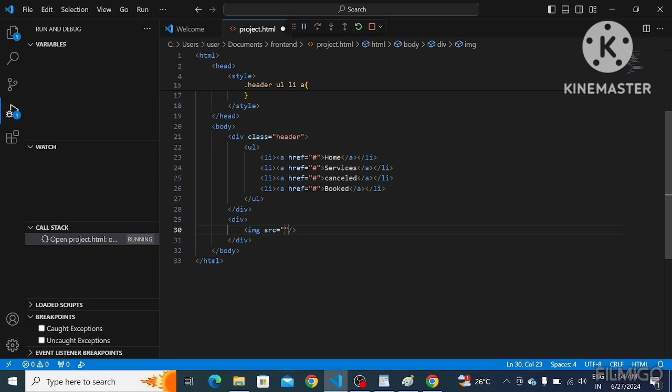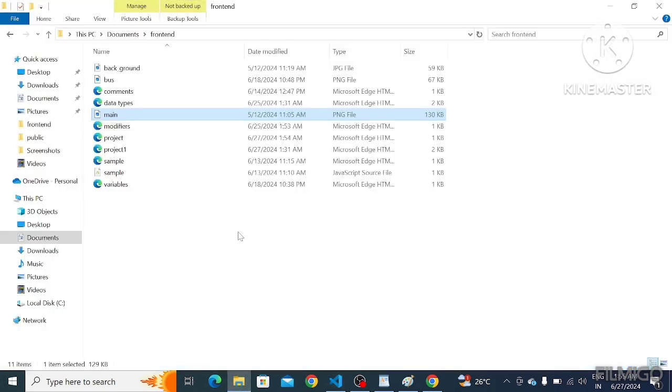In that src, we have to write the image name dot extension, right? I have downloaded that image in this same folder, so it's enough to give this image name. If we have this image in another folder, we have to give the path to that image.